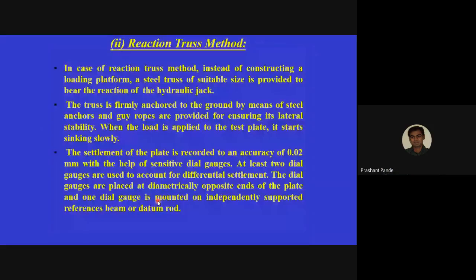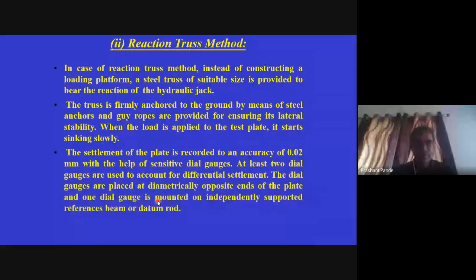In constructing the loading platform, a steel truss of suitable size is provided. The truss is firmly anchored to the ground by means of anchors, as we have seen in the previous slide. The settlement of the plate is recorded to an accuracy of 0.02 mm with the help of a sensitive dial gauge. At least 2 dial gauges are used. The arrangement is the same other than the truss.